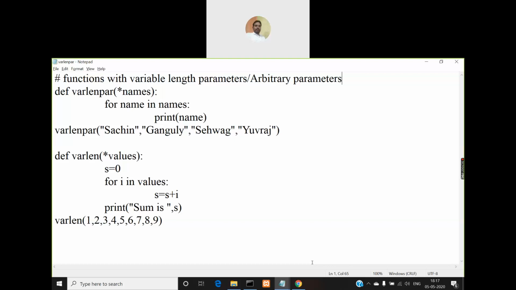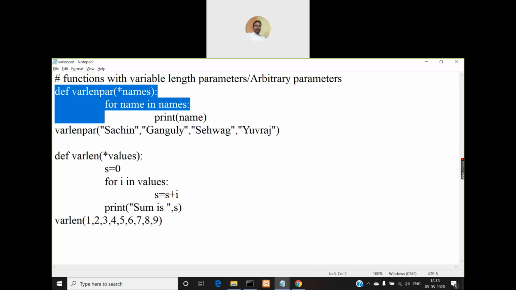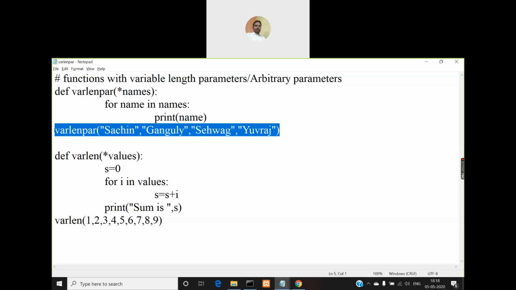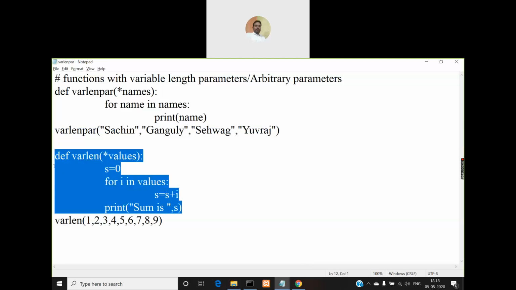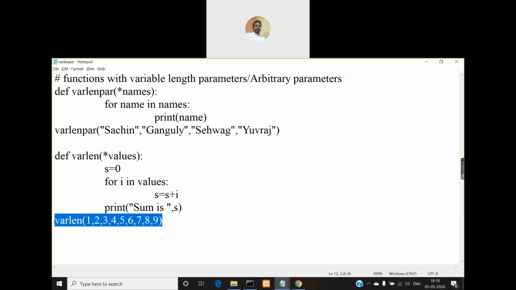Okay. So now we'll see another type of parameters. These parameters are called variable length parameters or arbitrary parameters. Look at the function. How many functions have I created here? Two, called varlen pair. Till here, this is the function definition. And immediately after that, without indentation, I have written a statement making a call to the varlen pair function. Then I have defined another function, varlen, and immediately after that, I made a call to the same varlen function.